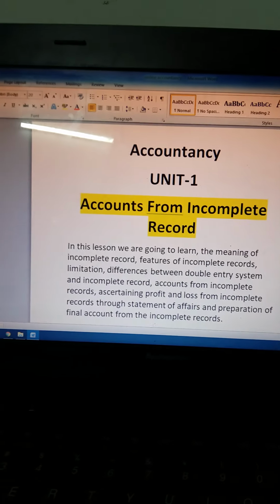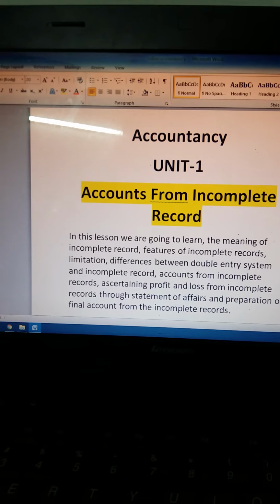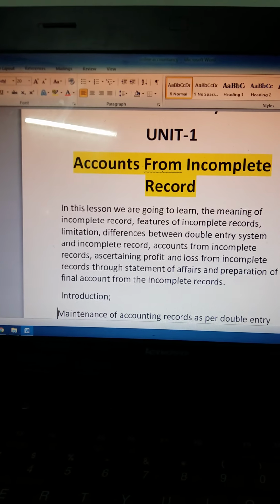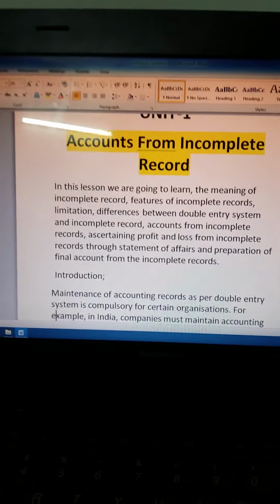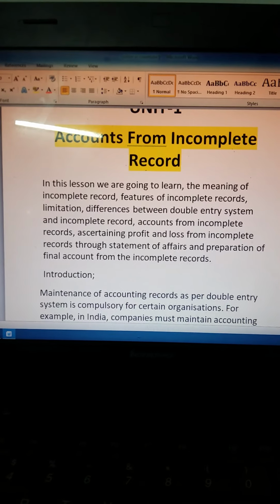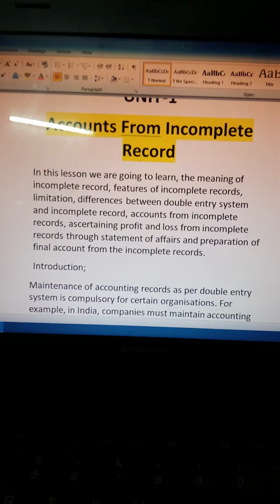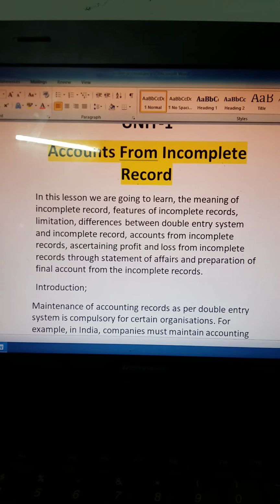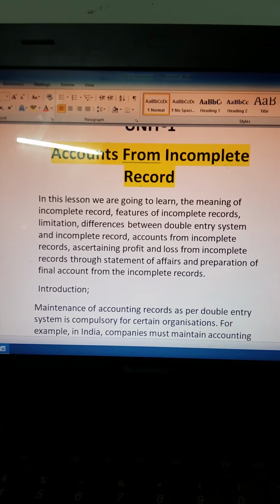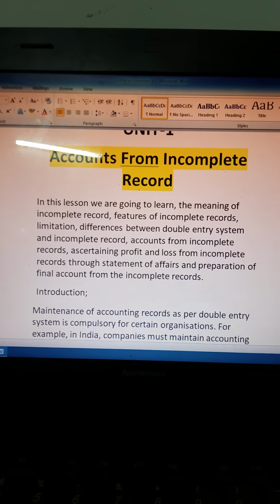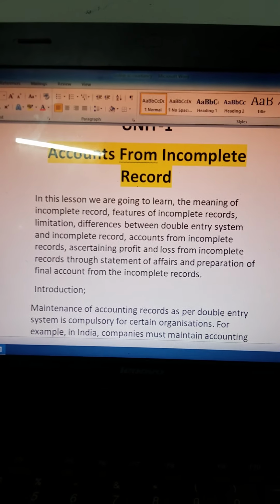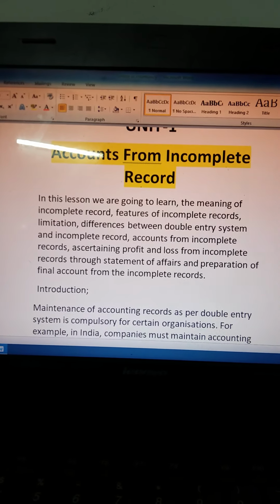In this lesson, we are going to learn the meaning of incomplete records, features of incomplete records, limitations of incomplete records, difference between a double entry system and incomplete records, accounts from incomplete records, ascertaining profit and loss from incomplete records through the statement of affairs, and preparation of final accounts from incomplete records.